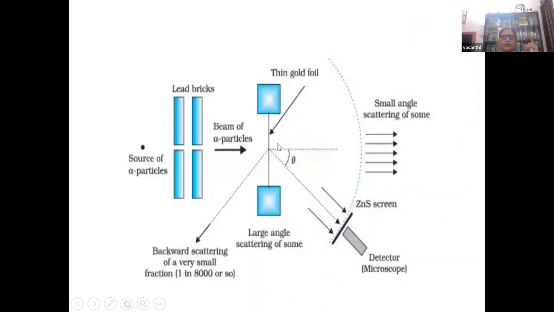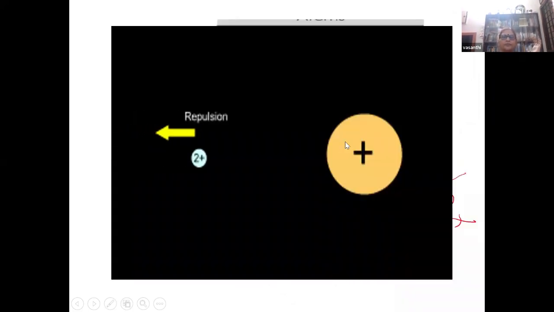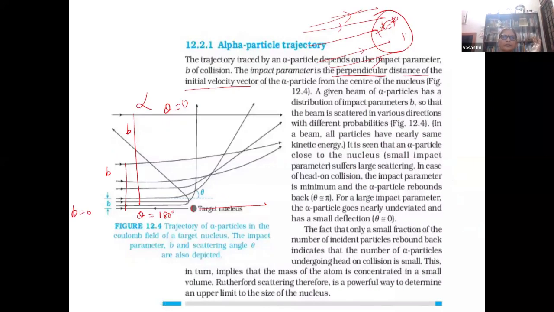So in order to make them understand, this is actually the book diagram. So backward scattering, most of the alpha particles go straight, and you have lead bricks because the lead brick collimates the alpha particles as a fine beam. So we introduce a concept of impact parameter, isn't it? Impact parameter and angle of scattering.